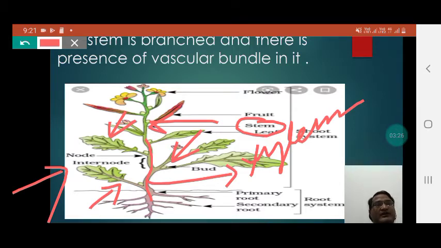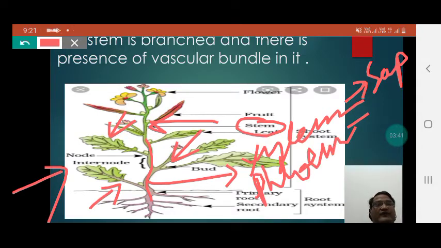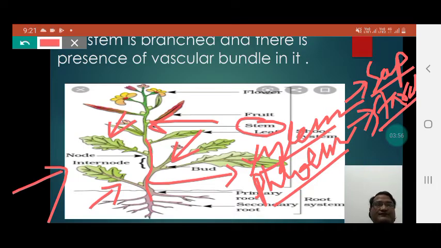Xylem conducts sap, that is the water and minerals present in the soil, whereas phloem, which is part of the vascular bundle, conducts starch. So students, xylem conducts sap and phloem conducts starch.